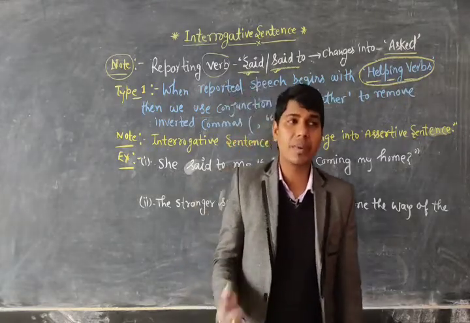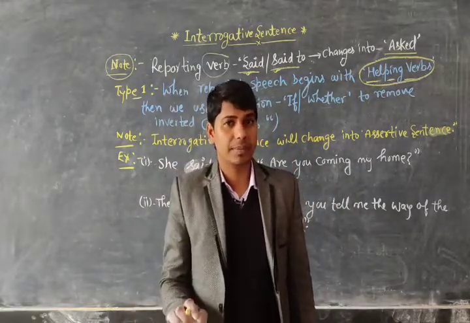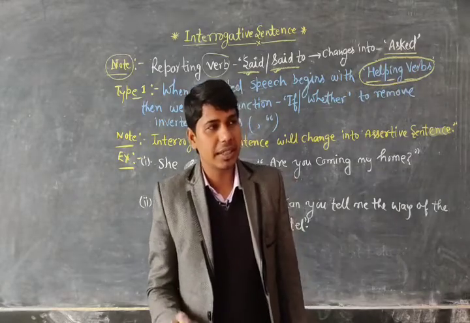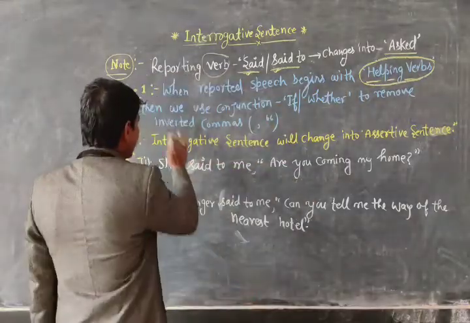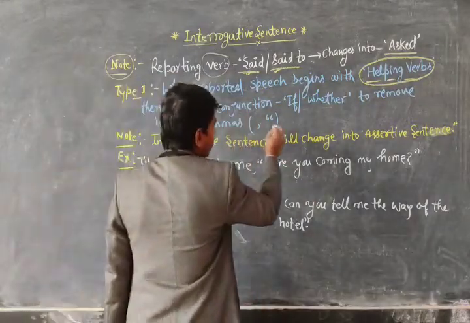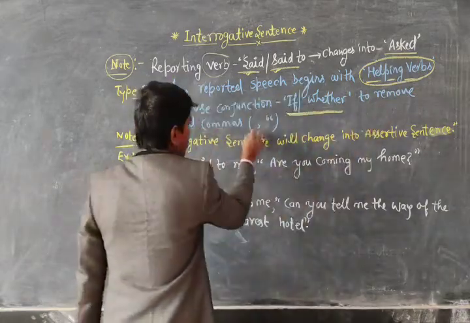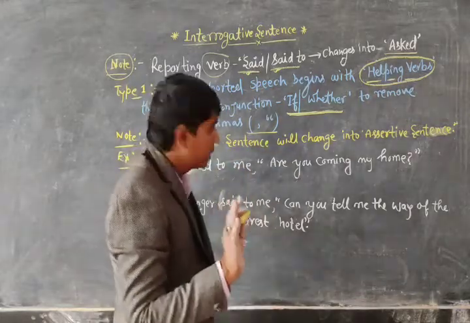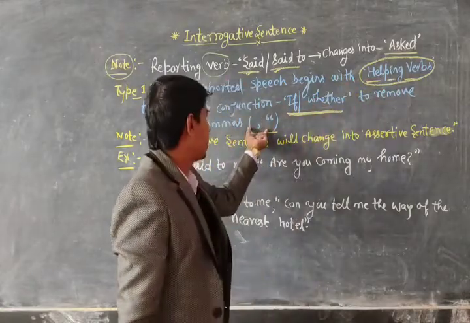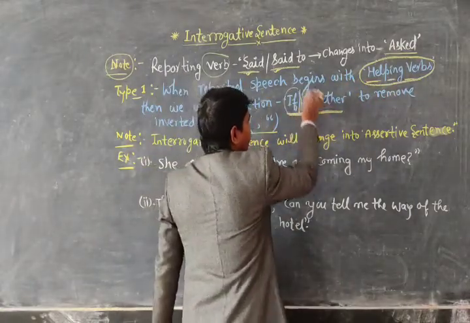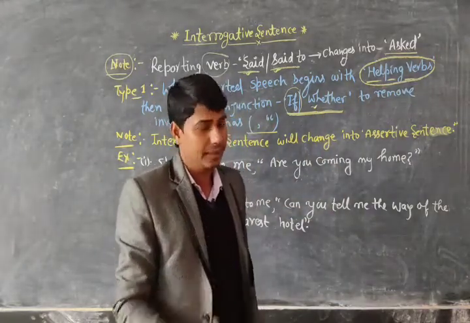So in very simple words, if the sentence is a yes or no type, in that case we use the conjunction if or whether to remove the inverted commas. Okay dear? If the sentence starts with a helping verb, to remove the inverted comma we use the conjunction if or whether. Is that clear?